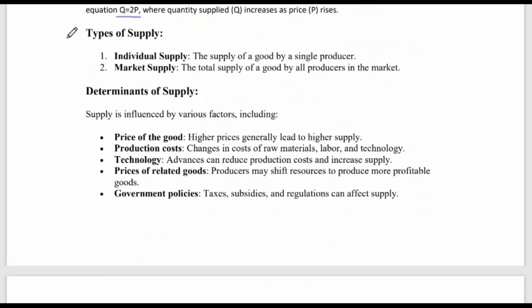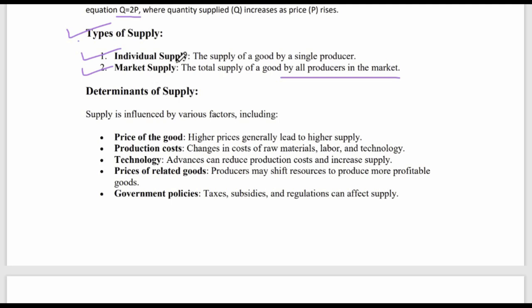Okay, now let's look at the types of supply. There is individual supply and market supply. The supply of a good by a single producer is individual supply, and the total supply of a good by all the producers in the market is market supply. So supply is divided into 2 parts.